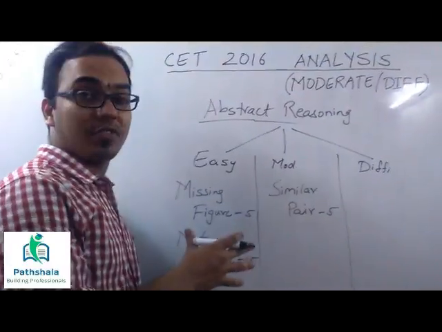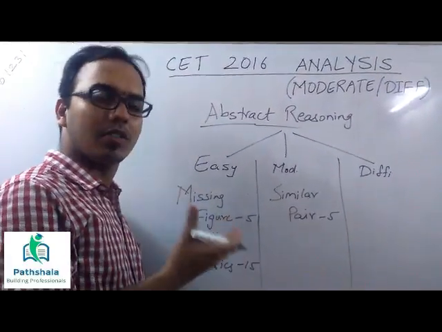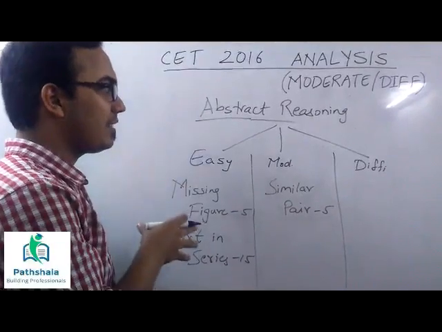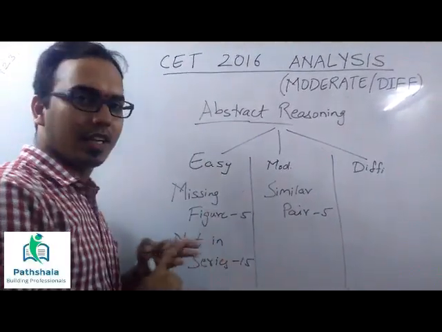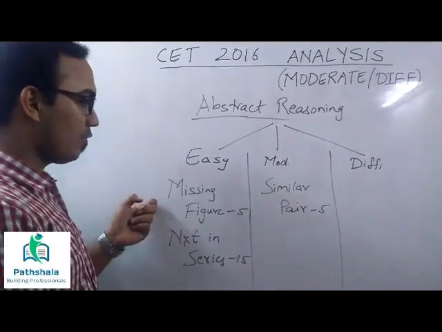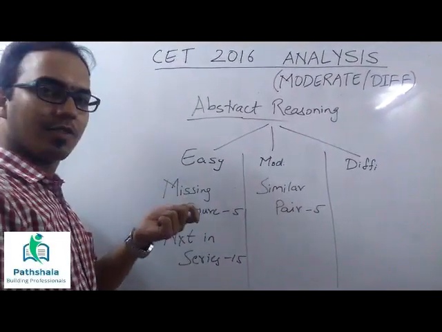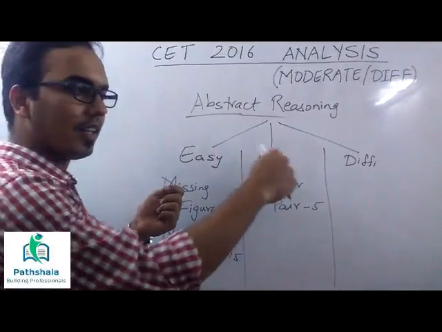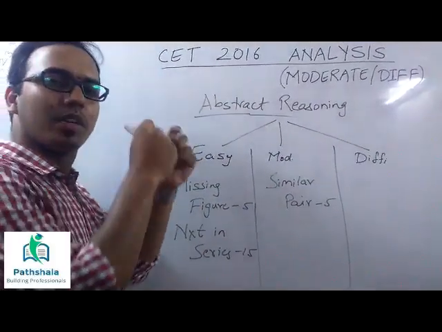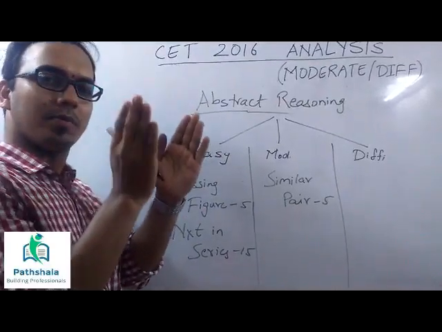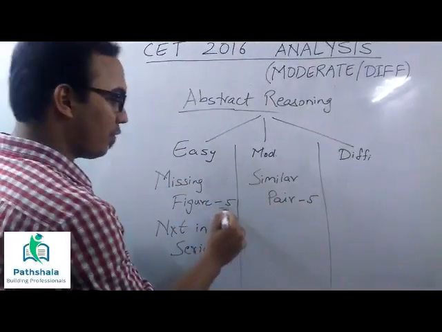The next section is abstract reasoning, which is nothing but visual reasoning. Overall this section was easy because you had only 3 different kinds of questions. First was the missing figure, where the first figure itself was missing and you had 4 figures in the line to answer from. It was very easy, mainly triangles moving over, one leaf missing, all those. That was 5 questions.